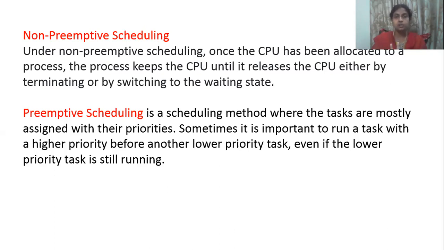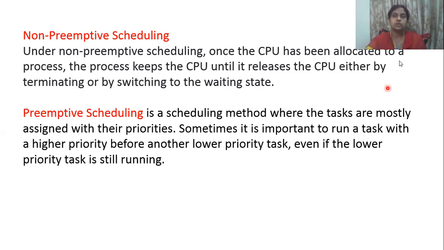Second, the power goes off. Charge won't come, so it has to go to the wait state. This kind of thing. So non-preemptive means once a job is given, it can't stop in between. It stops only when the process is completely terminated or it goes to the wait state. That is called non-preemptive scheduling.